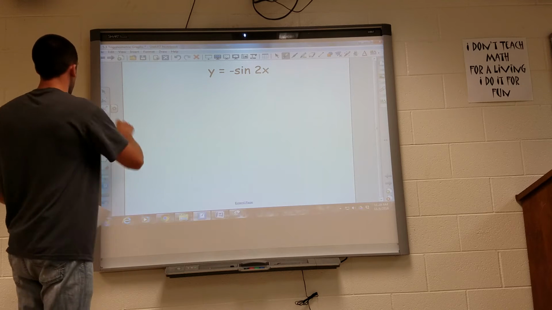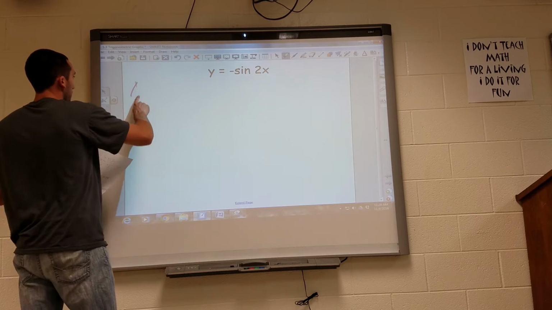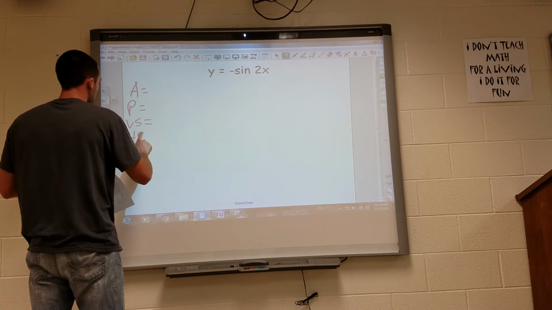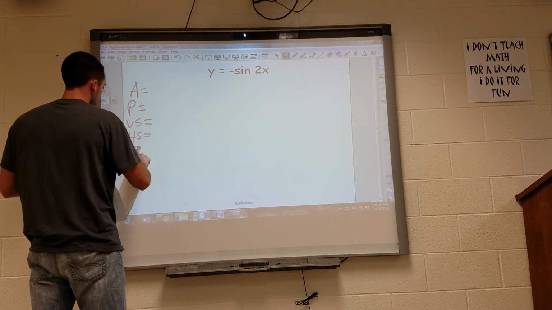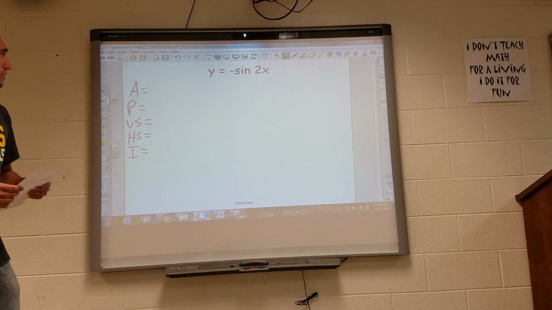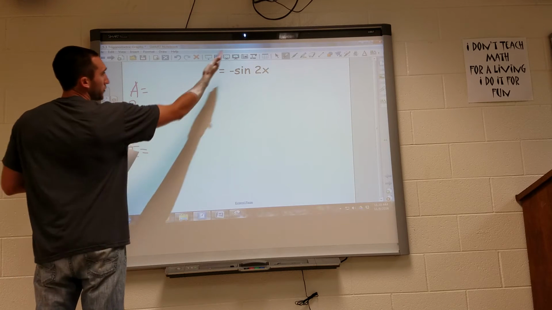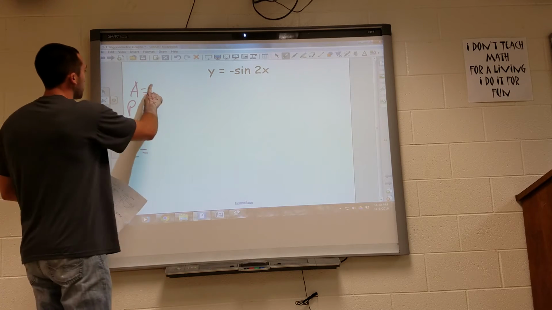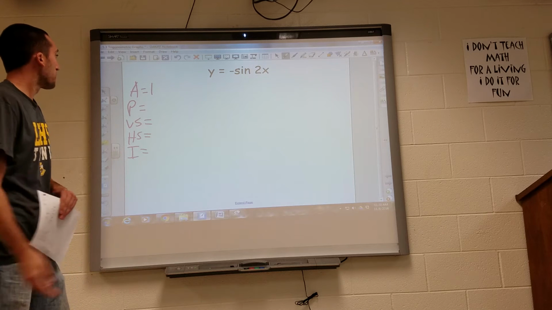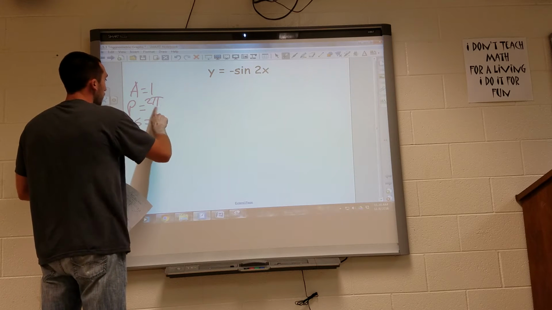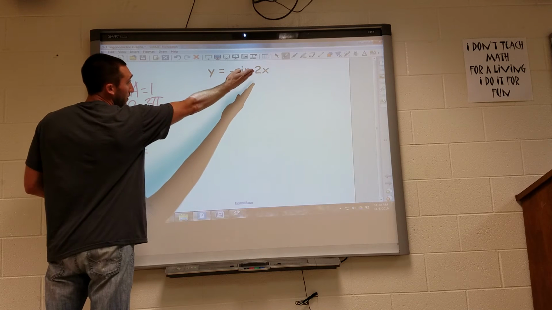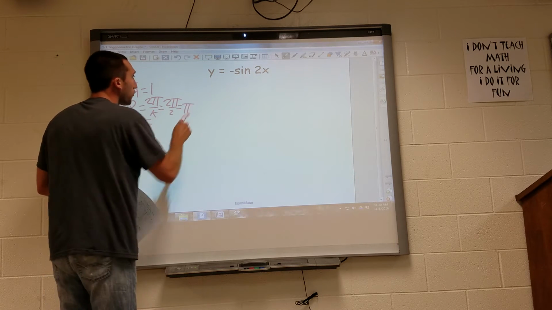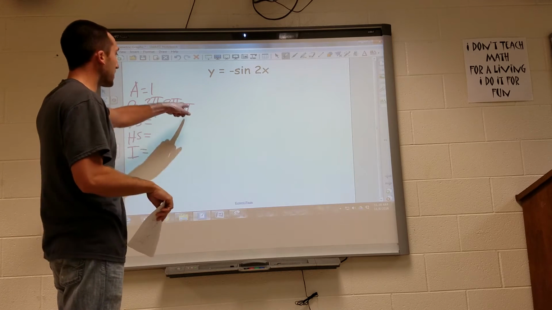Now let's work on a sine graph. So again, we're always going to start with our amplitude, period, vertical shift, horizontal shift, and interval. So, amplitude, there's nothing in front of my sine, it's a -1, but remember amplitude always has to be positive, amplitude is 1. Period is 2 pi over k. Well, my k in this example is 2. So 2 pi over 2, meaning my full sine graph is going to have to fit in pi radians.